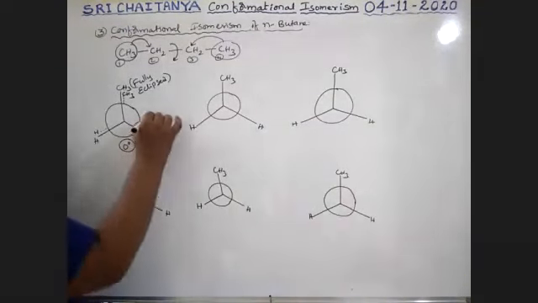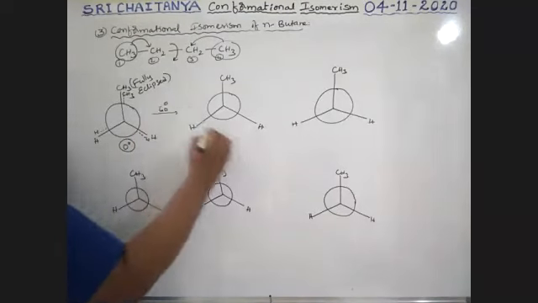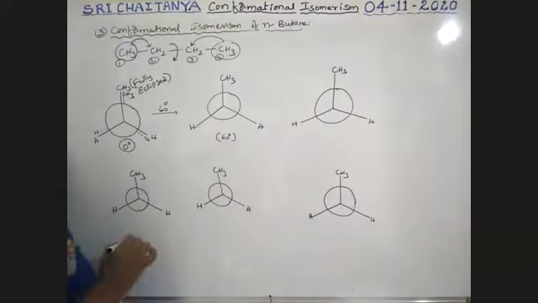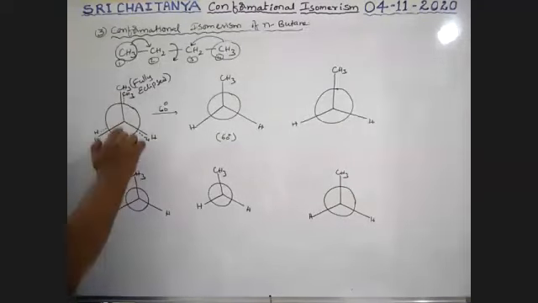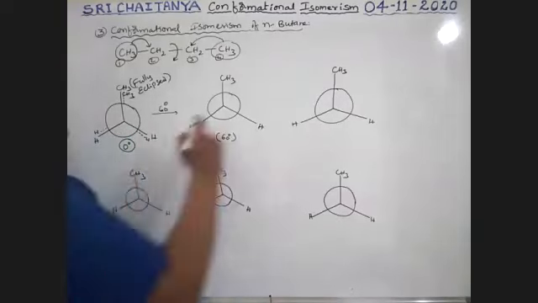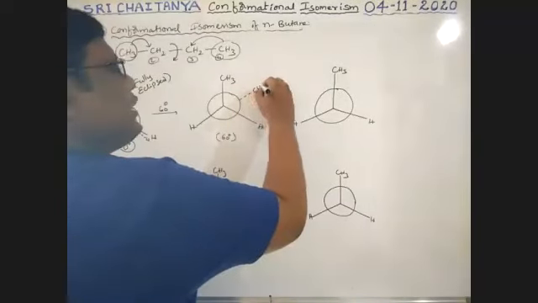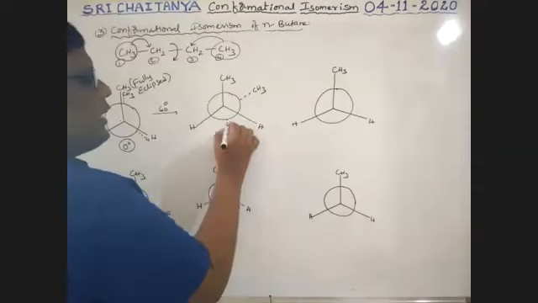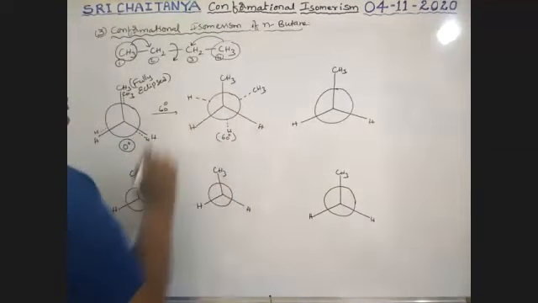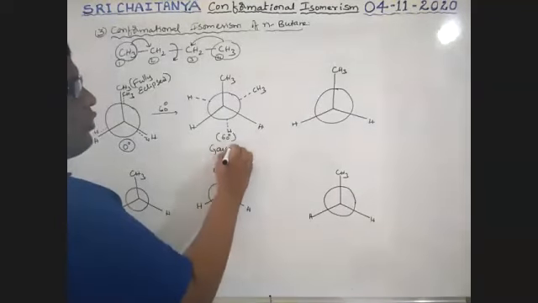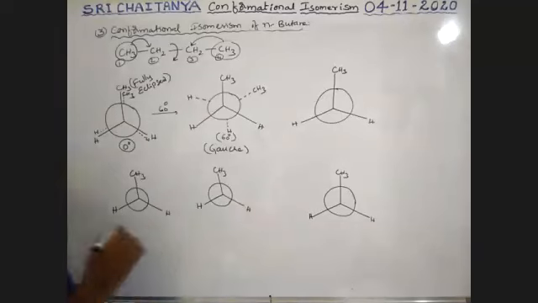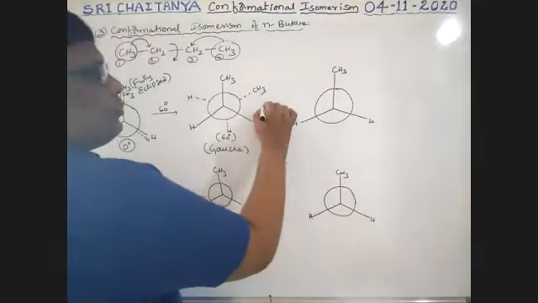Now I am going to rotate 60 degrees, boys. Now which is at 60 degrees. See here, I am rotating clockwise, only one direction rotation. So this methyl group here, this hydrogen here, this hydrogen here. So therefore it is CH3, H, H. This is called Gauss form. Next, one more 60 degrees.